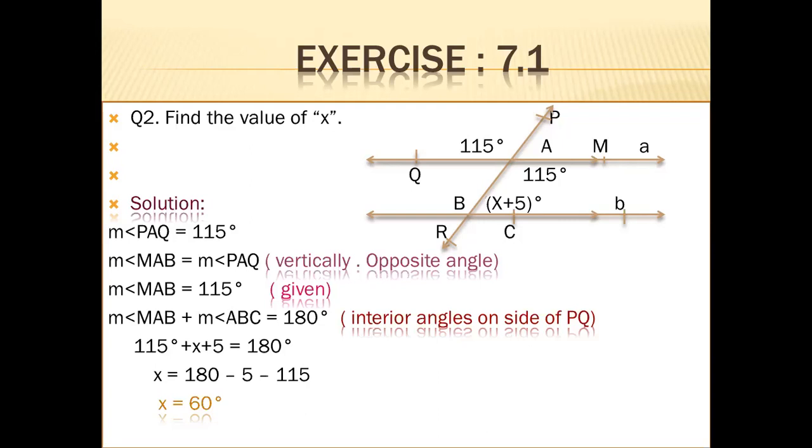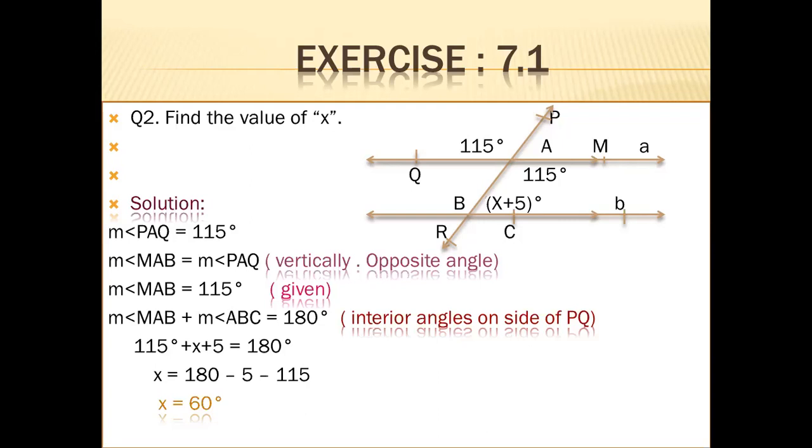Now x plus 5 and 115. What types of angles are they? They both lie inside the parallel lines. It means that they are interior angles. x plus 5 and 115, angle PAM, 115. They both lie inside the parallel lines.